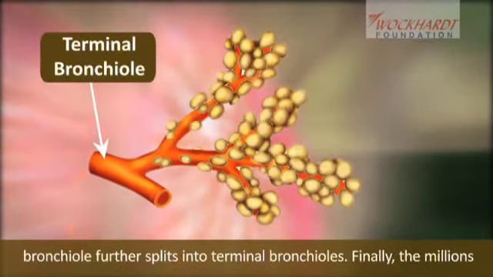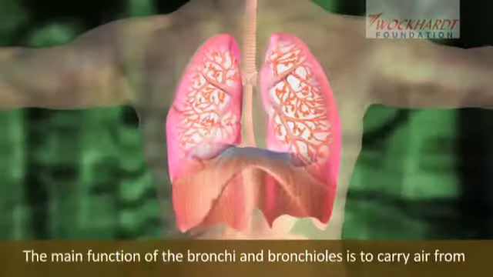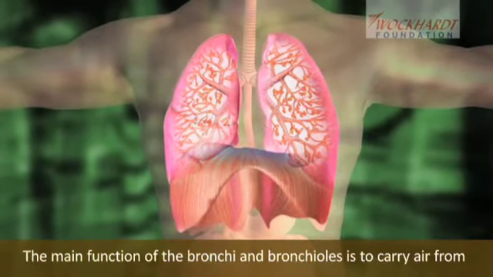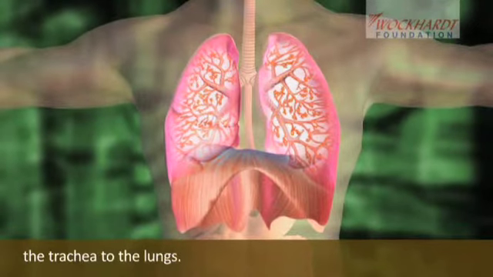Each bronchiole further splits into terminal bronchioles. Finally, the millions of teeny terminal bronchioles conduct air to the alveoli of the lungs. The main function of the bronchi and bronchioles is to carry air from the trachea to the lungs.